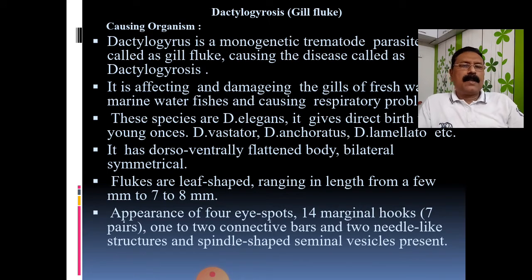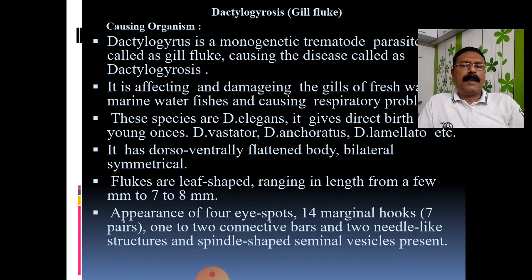When you see its distribution, it is distributed in freshwater as well as marine water fishes, and it has several species. These species particularly affect the gills. Keep in mind that this Dactylogyrus is also known as gill fluke because it is damaging the main respiratory organ, that is the gill. Therefore, the name gill fluke.